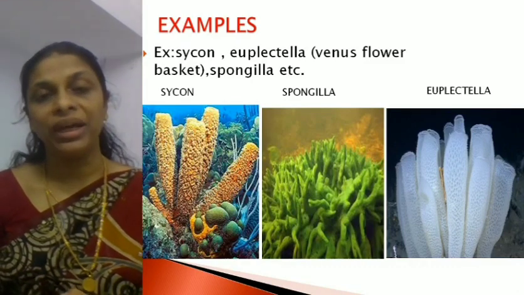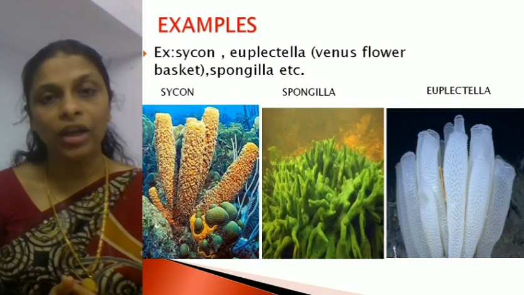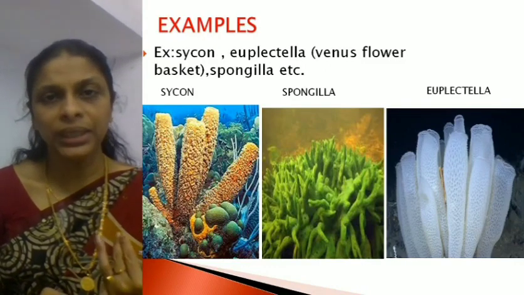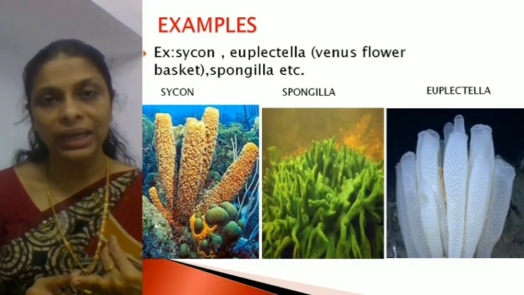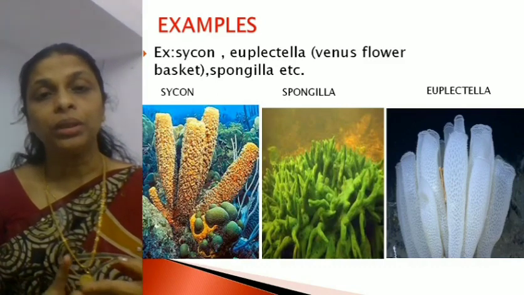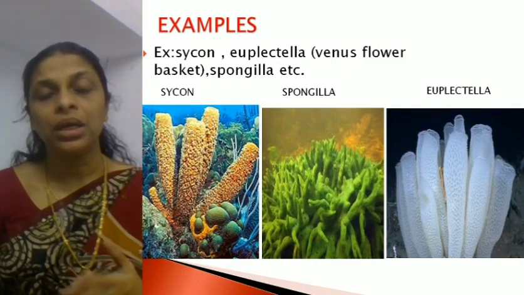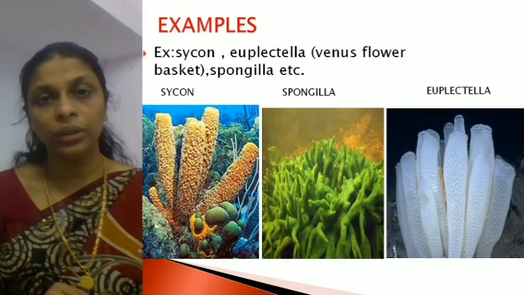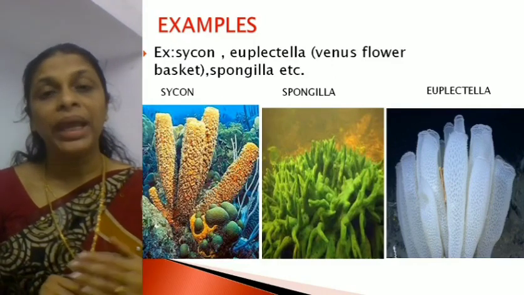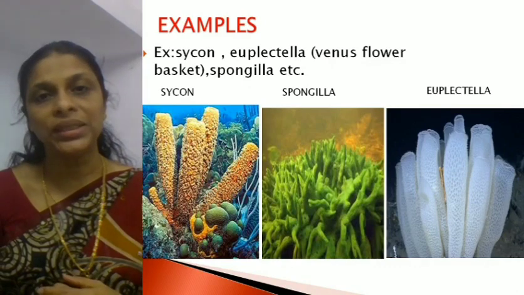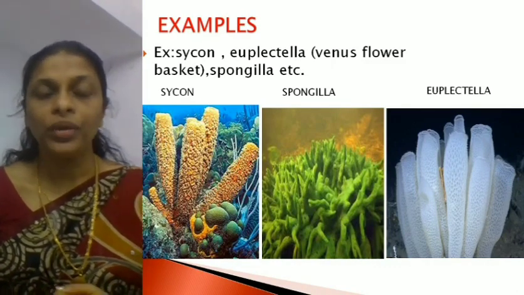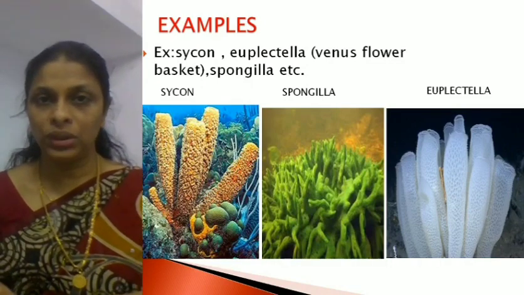Once again let us revise. Phylum Porifera, they are commonly called sponges. They are multicellular. They exhibit cellular level of organization. They are asymmetrical. The body wall consists of 2 layers, the outer layer called pinacoderm and the inner layer called choanoderm. Right? Then they have a specialized water transport system or canal system. Now the water transport system consists of a number of minute pores. What are they called?